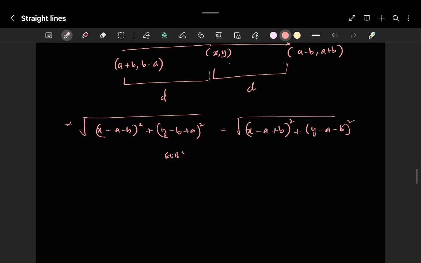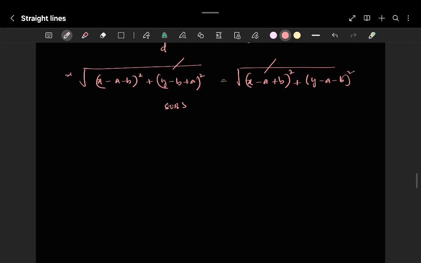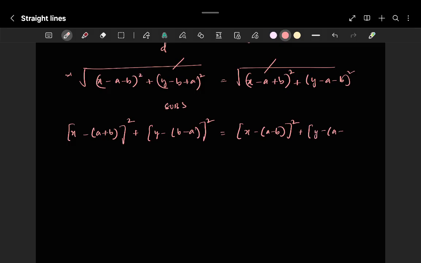Square it on both sides, the square root gets cancelled, so it will be (x minus a plus b) whole square plus (y minus of b minus a) whole square is equal to (x minus of a minus b) whole square plus (y minus of a plus b) whole square.